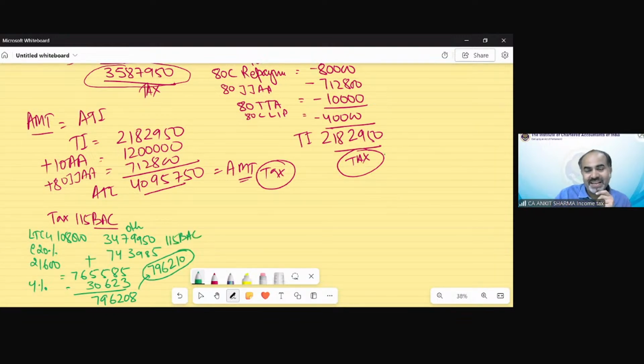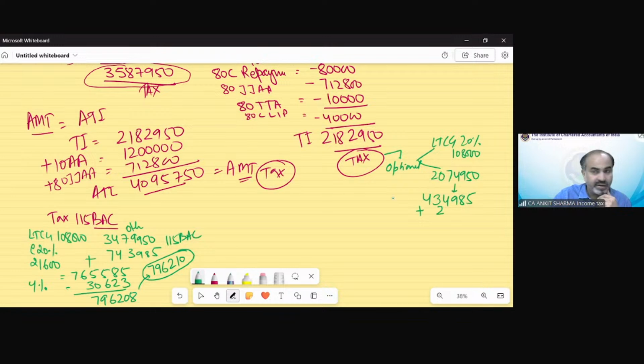Now, tax as per the optional tax regime would be calculated. Again, on long-term capital gain at the rate of 20%, that means on 1,08,000, it would be separate. And on the balance value, that was 2074950, as per the slab rate, the tax would be 434985.